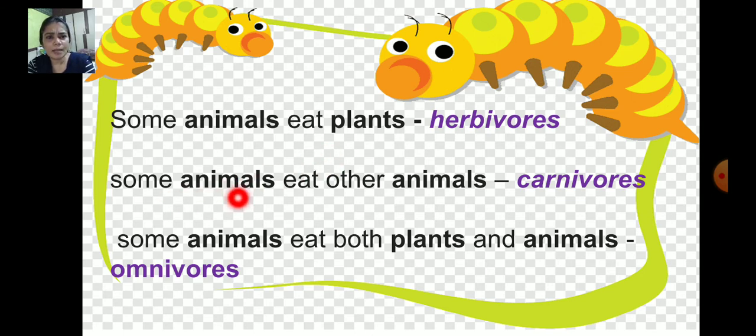Some animals eat other animals, and they are called carnivores. And some animals eat both plants and animals, and they are called omnivores. So we are going to learn about herbivores, carnivores and omnivores.